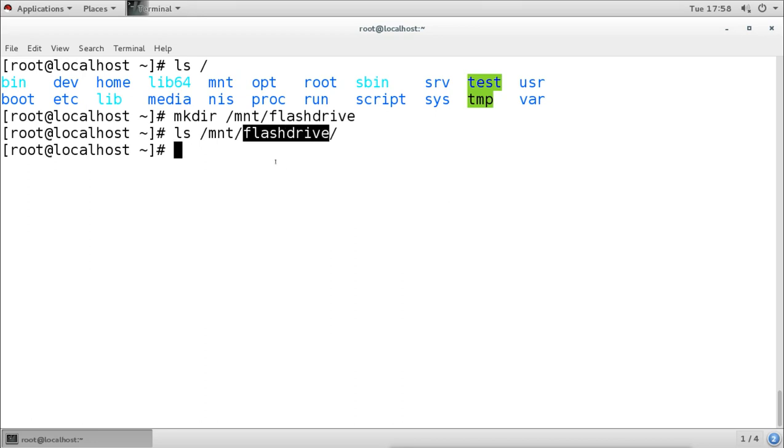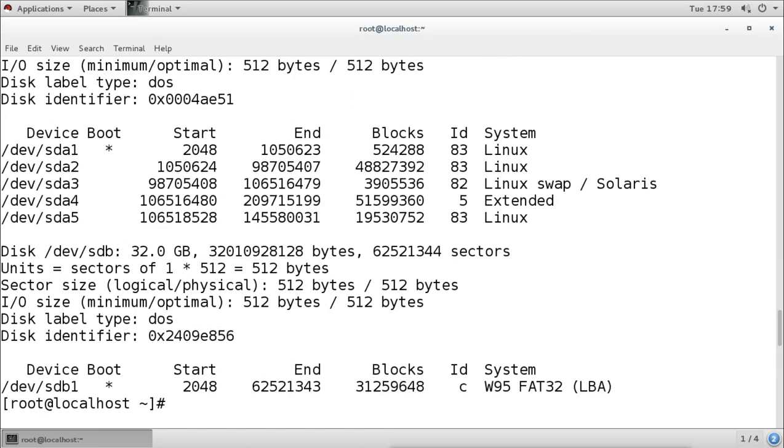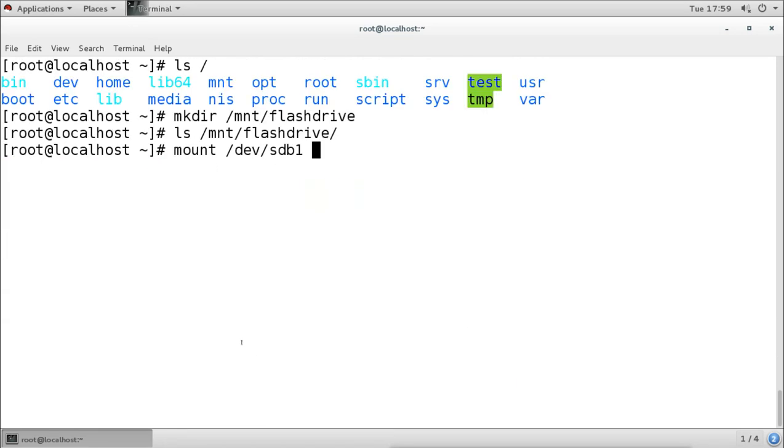So I will use the command mount. Then we have to mention the partition. We know it is sdb1, we know by running this command. So I use the name of the partition, then I have to mention where I want to mount.